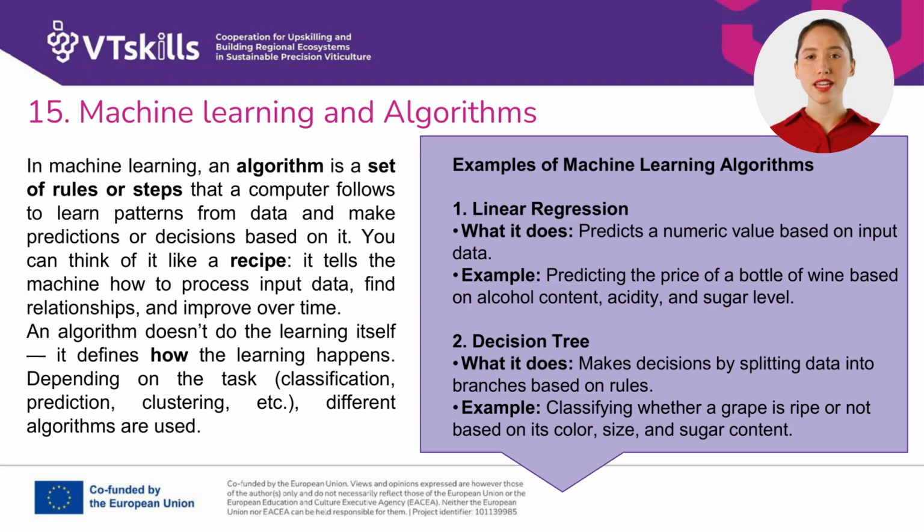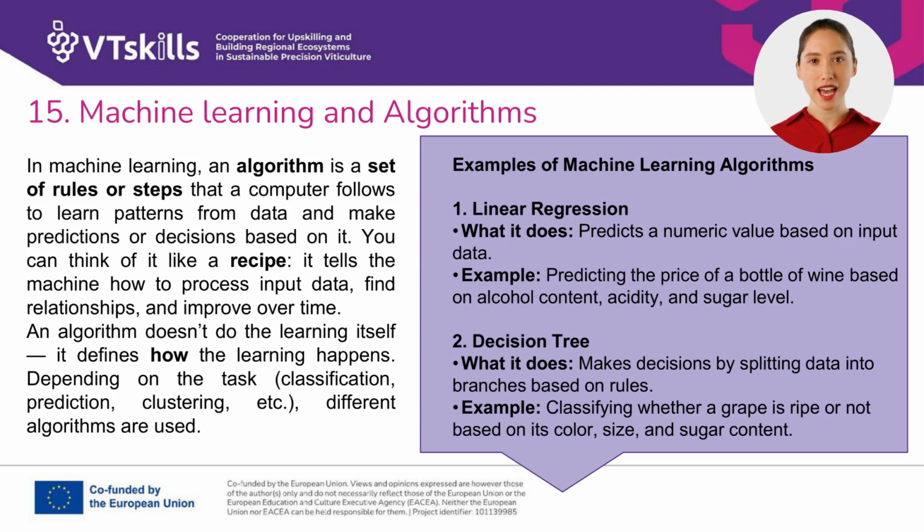In the realm of machine learning, various algorithms are employed to enable systems to learn from data and make predictions or decisions. Let's look at two fundamental examples. Linear regression. This algorithm is designed to predict a numeric continuous value based on given input data. It essentially finds the best fit line or hyperplane that describes the relationship between the input variables and the target output. For instance, in viticulture, linear regression could be used to predict the price of a bottle of wine by analyzing contributing factors such as its alcohol content, acidity, and sugar level. The algorithm learns how these numerical features influence the final price, allowing for an estimation of new, unobserved wines.